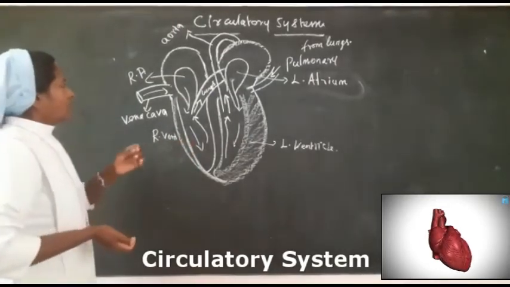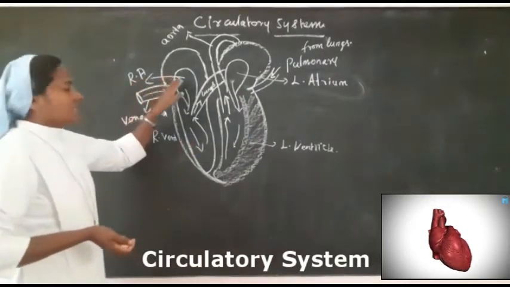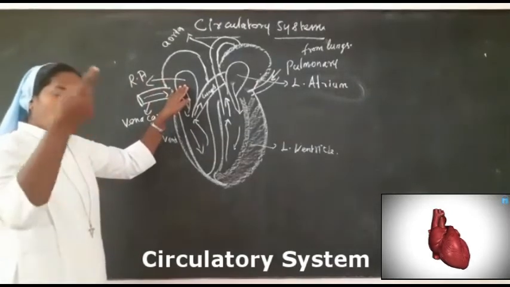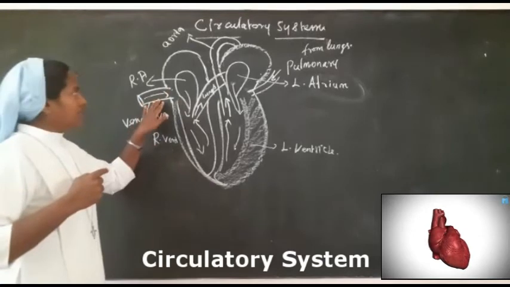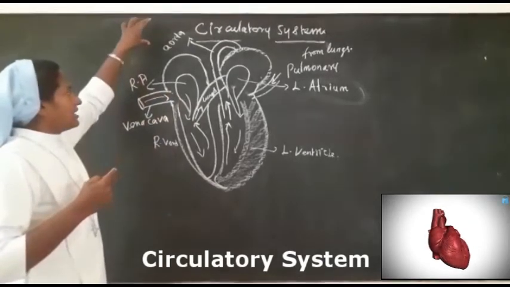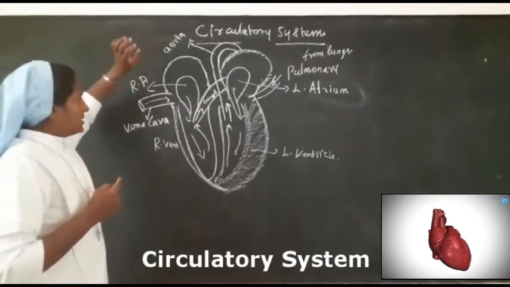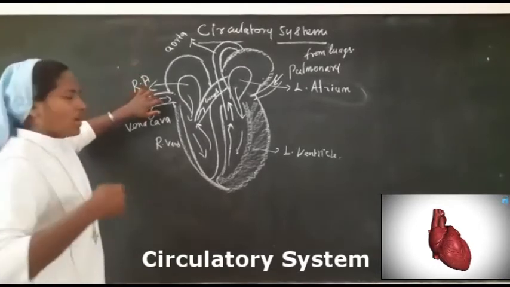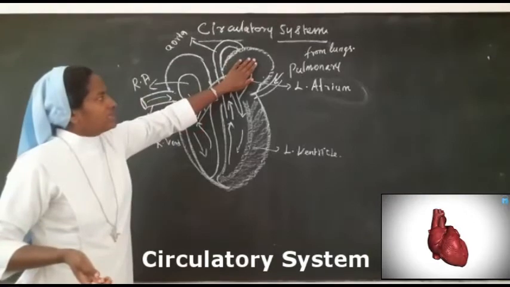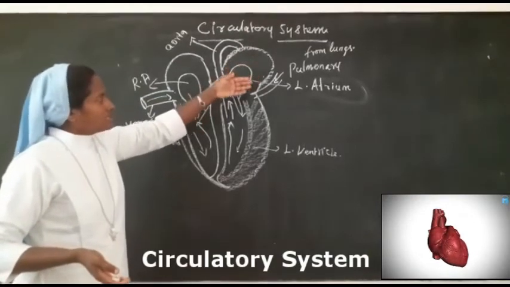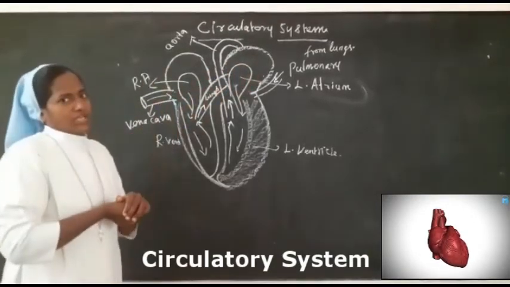Okay. Now, this right atrium receives blood from all parts of the body via the vena cava. The vena cava has one end from the anterior part and another end from all lower parts of the body. And here, the left atrium receives blood from the lungs only.